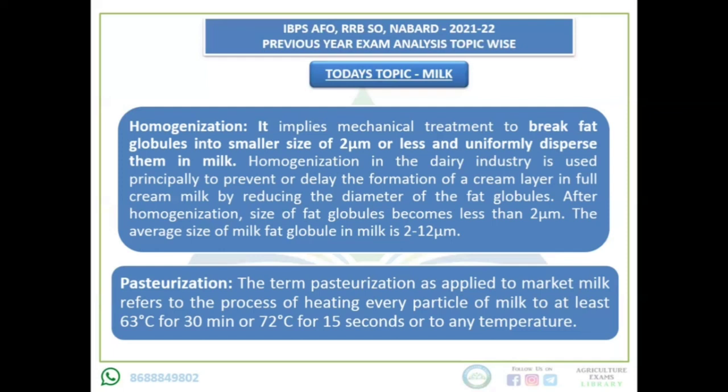After going through all these 5 explanations, the answer would come to your mind. What will be the answer to the question I asked previously? The question was: the process through which breaking of milk fat globules into a small uniform size is known as? The answer will be homogenization.